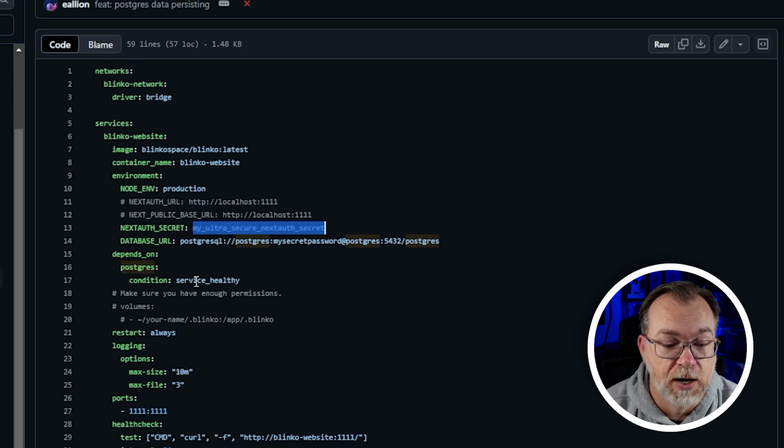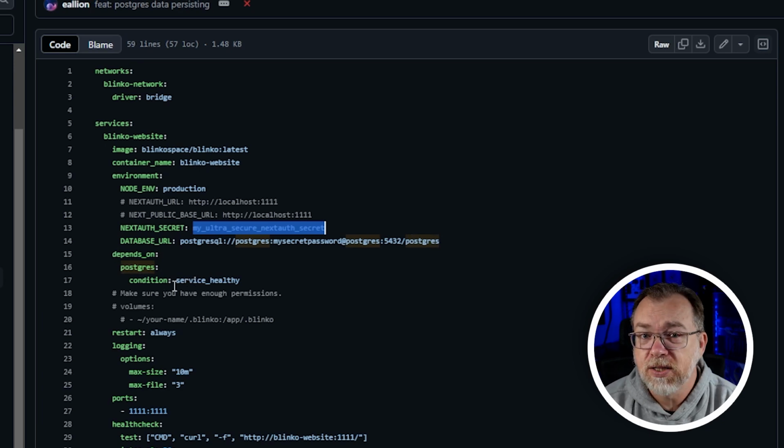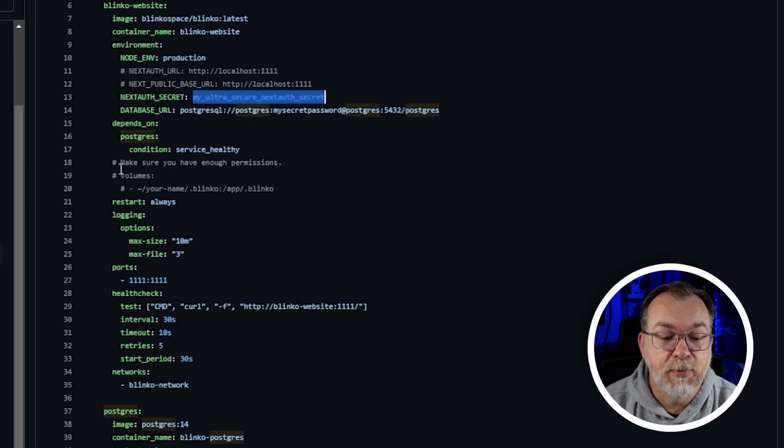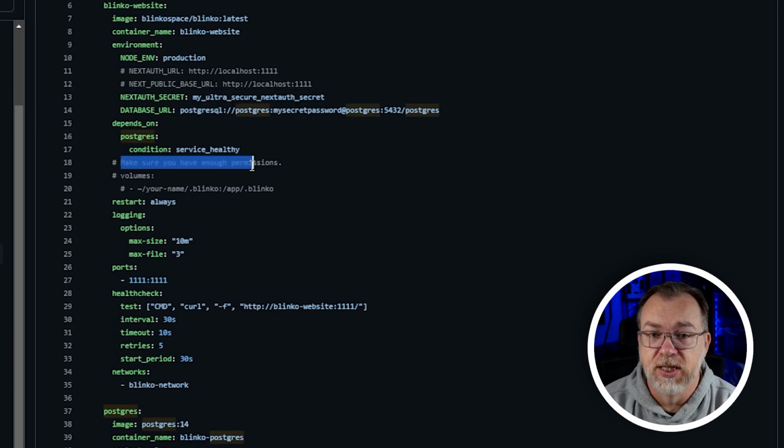Again, very straightforward stuff. Now, by default, and I don't understand why, the persistent storage for this is commented out. So like it says here, make sure you have enough permissions. You can uncomment these two lines and map the storage to wherever you need it on your system. And we'll take a look at that when we deploy this on my system.